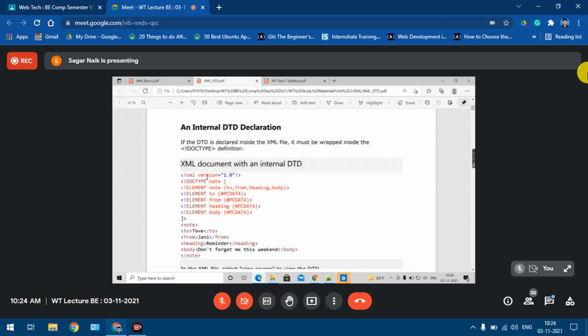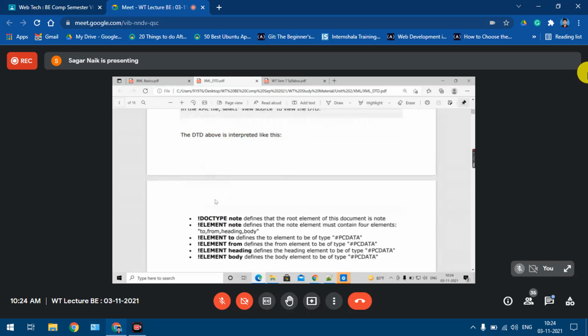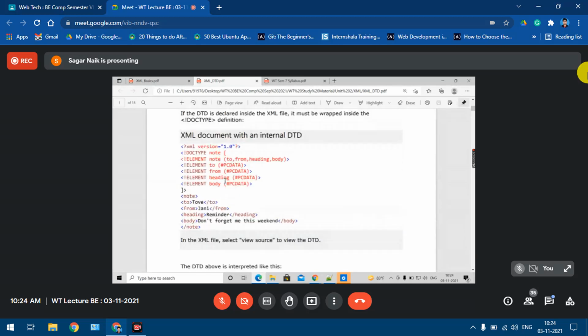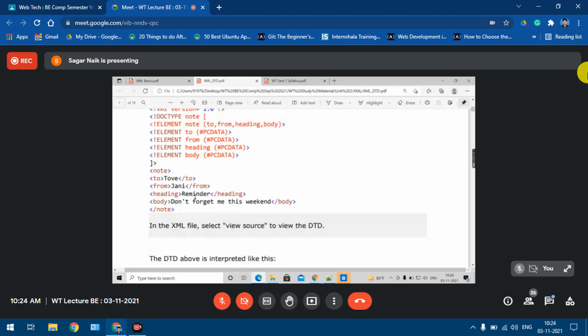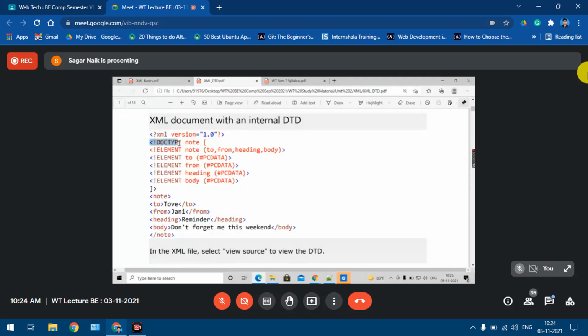We had seen the DTD also, how to write the internal DTD and how to write the external DTD. So this was a simple example of internal DTD we had seen. Same example you had taken also in your notebook. This was my simple XML file. Node is my element, and the root element is node. So that element I have to define over there. I have to use the doctype declaration, root node, and then open the bracket. And then each element I have to define, including the root node.